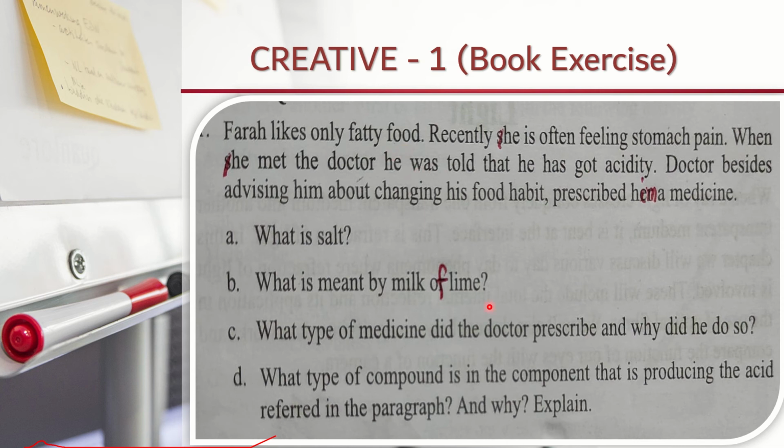And why are fatty foods not easily digested? Because in our stomach there is a cell, but a cell cannot digest this type of fatty food. So this is totally a creative question. You can write in your own way.